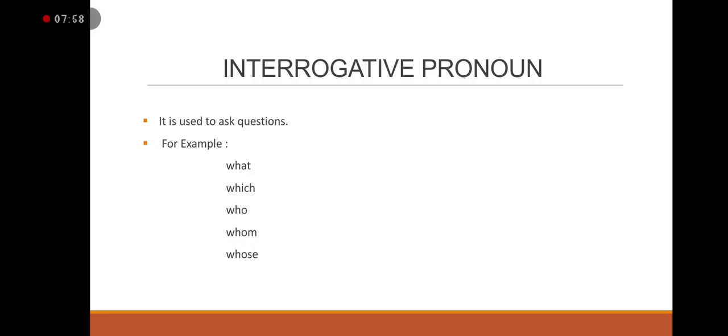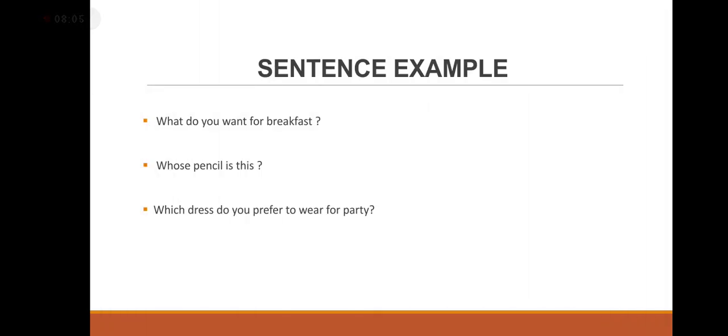Okay, for example, we can use what, which, who, whom, whose. Now how do we use these? Sentence examples: what do you want for breakfast? Whose pencil is this? Which dress do you prefer to wear for party? Here what, whose, which are interrogative pronouns, because we are using these words to ask questions.